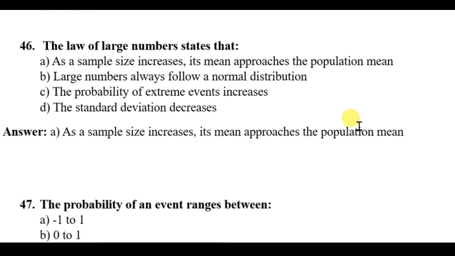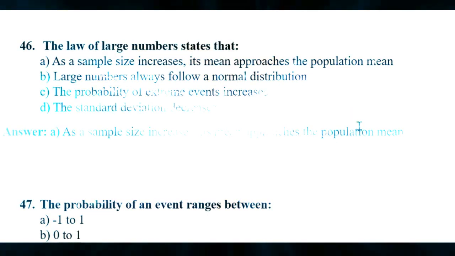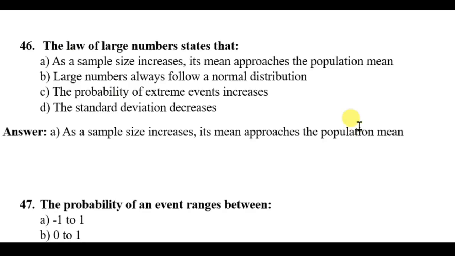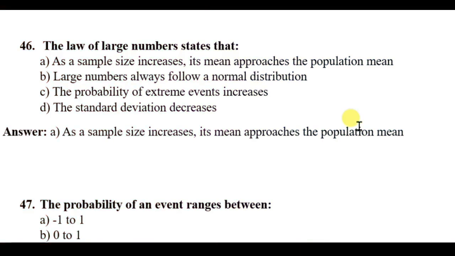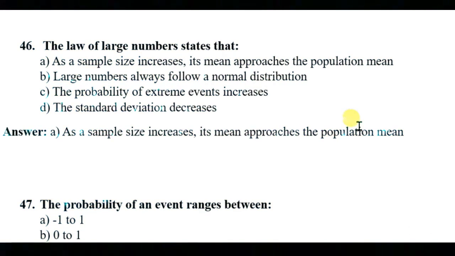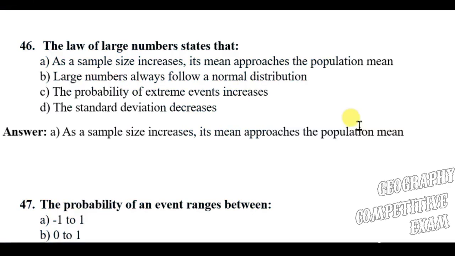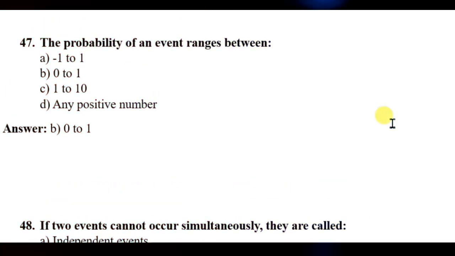Question number 46. The law of large numbers states that as a sample size increases, its mean approaches the population mean. Large numbers always follow a normal distribution. The probability of extreme events increases, the standard deviation decreases. Here the right answer will be as a sample size increases, its mean approaches the population mean. Question 47. The probability of an event ranges between 0 and 1.